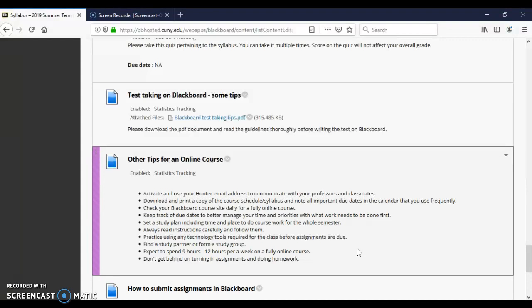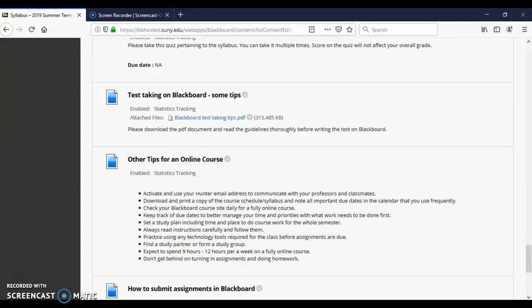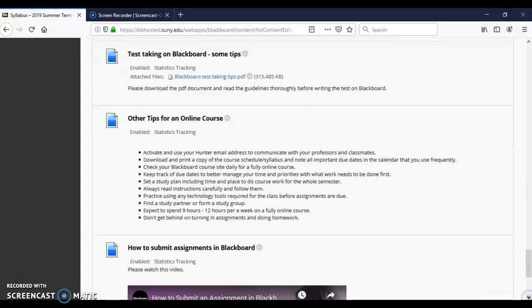And for a fully online course, these are the expectations. I'd like to have from you 9 to 12 hours per week. That is what is being expected, and you should be on top of all these assignments and the homework. You should not get behind on turning in these assignments, okay, because points will be deducted for late assignments.